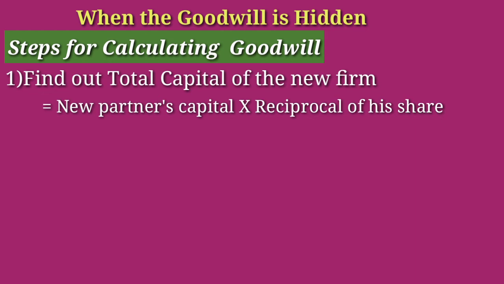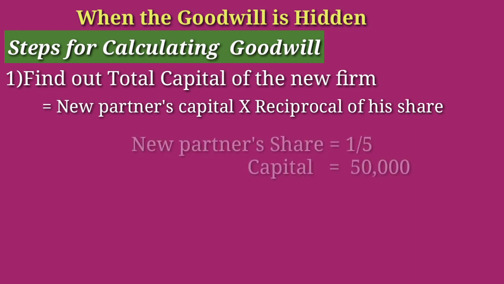For example, assume that the new partner's capital for his 1/5 share is rupees 50,000. Then the total capital of the new firm will be 5 times the new partner's capital. That is, the new partner's capital is rupees 50,000 and his share is 1/5.